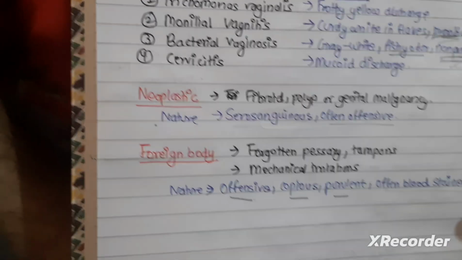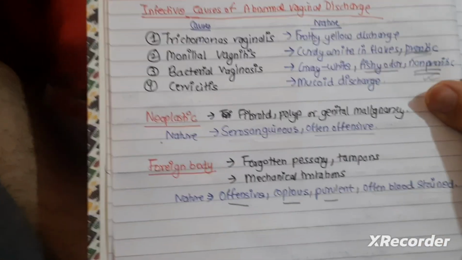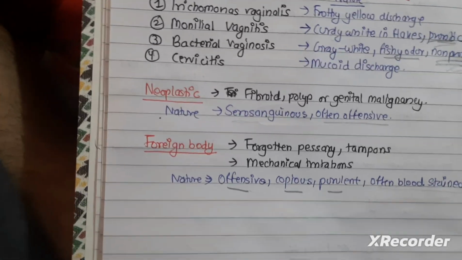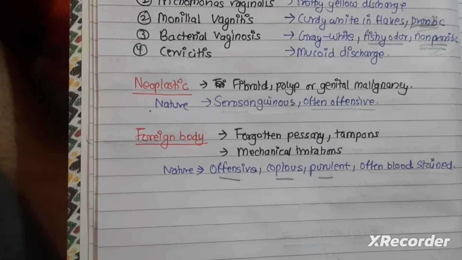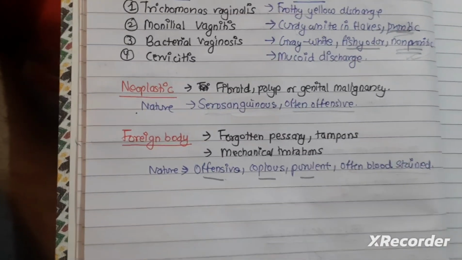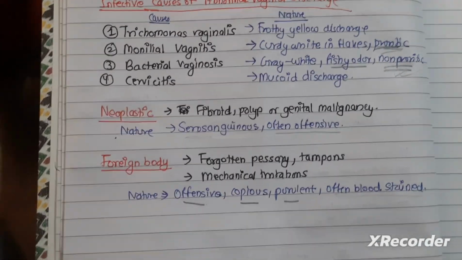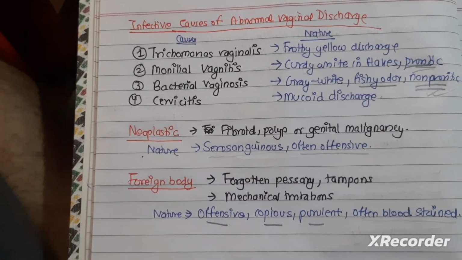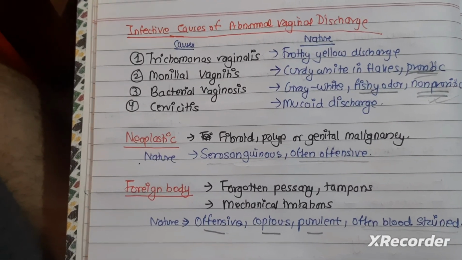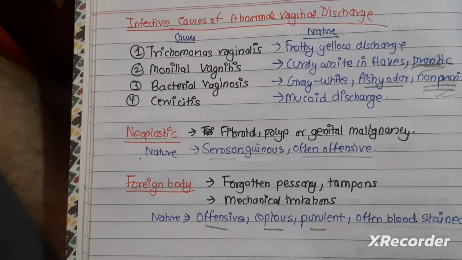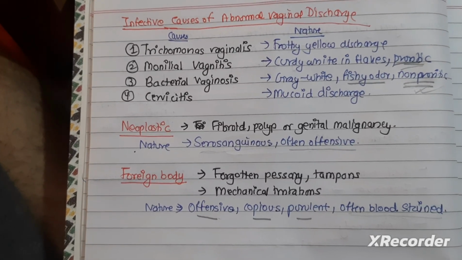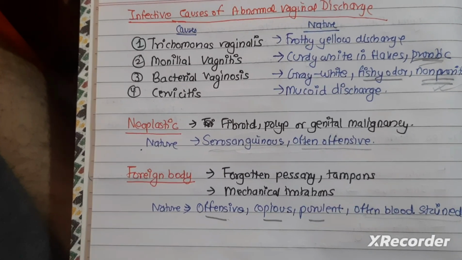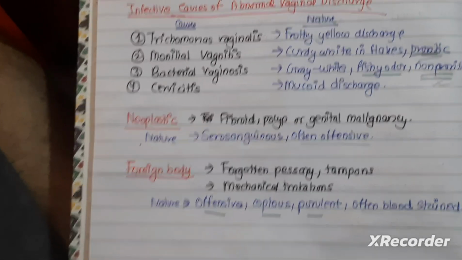So for diagnosis of abnormal vaginal discharge, we have to do the usual procedure like taking detailed history, physical examination, and investigation. The history should cover the symptoms, duration of discharge, any prior episode, associated dysuria, dyspareunia, pelvic pain, and use of contraception. Whereas physical examination have to cover general health assessment, abdominal examination for any mass or tenderness, inspection of vulva for the discharge, if there is any ulcer, and we have to do speculum examination to detect any pathology in cervix and vagina.